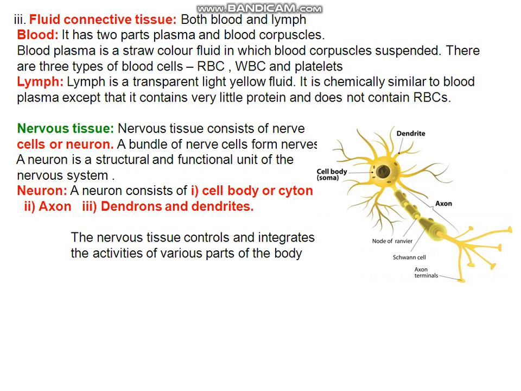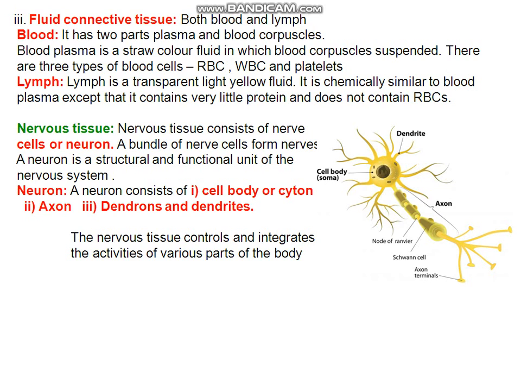Then lymph is also a very transparent light yellow fluid. It is chemically similar to blood, as I have already told you, except that it contains very little protein and does not contain RBC. Then nervous system.